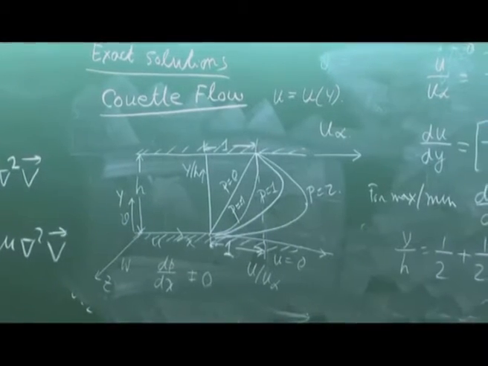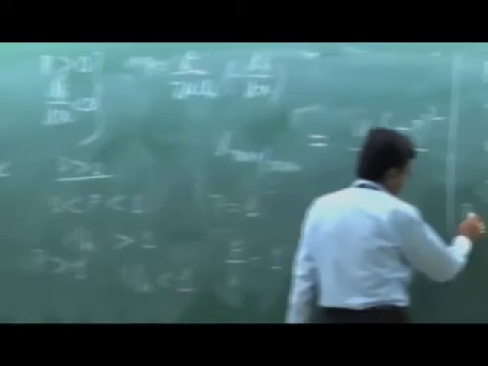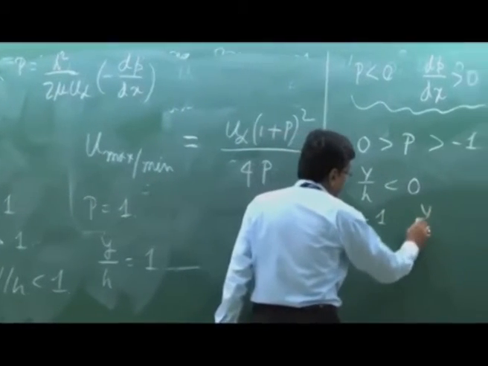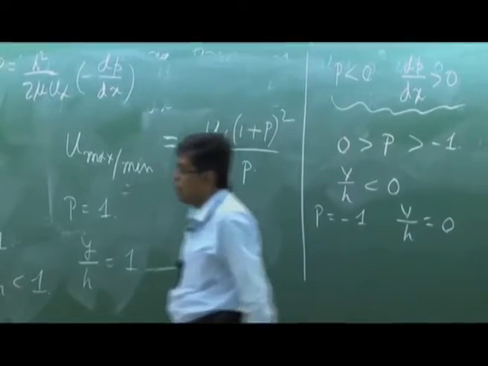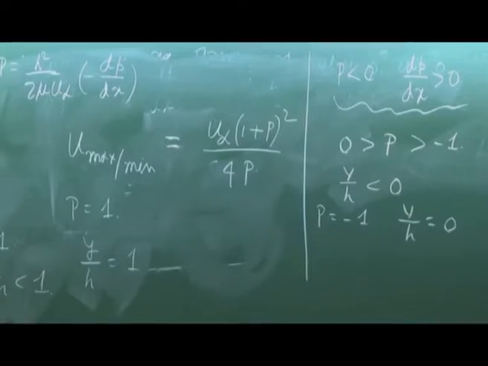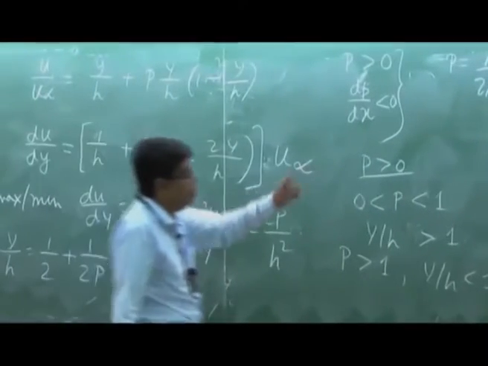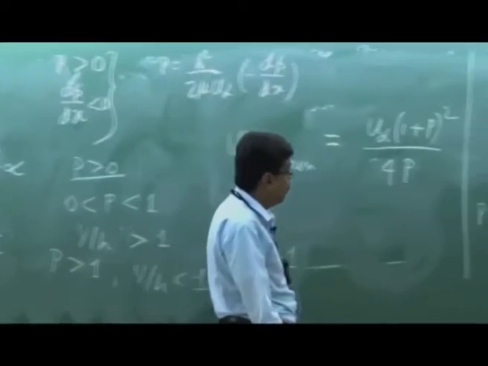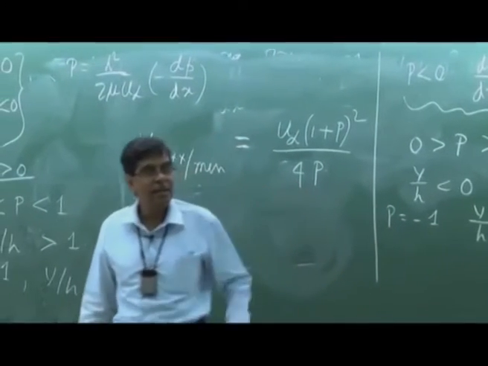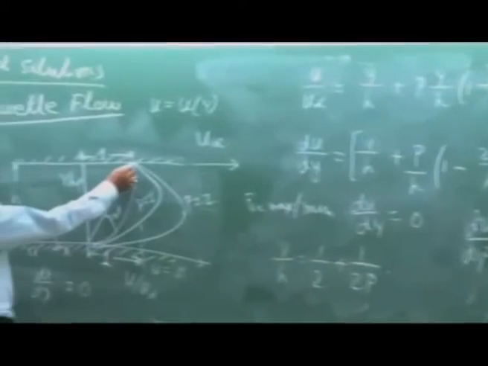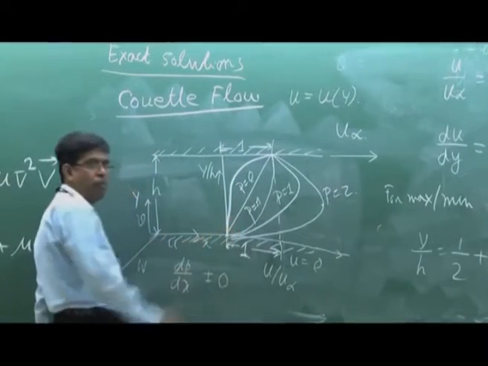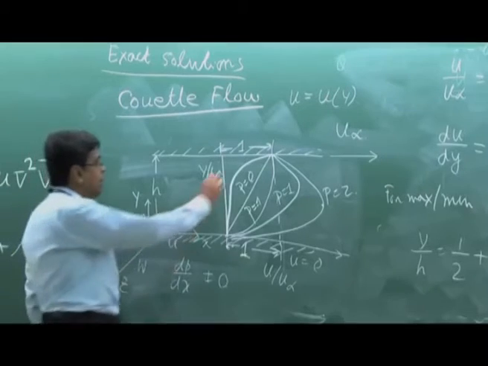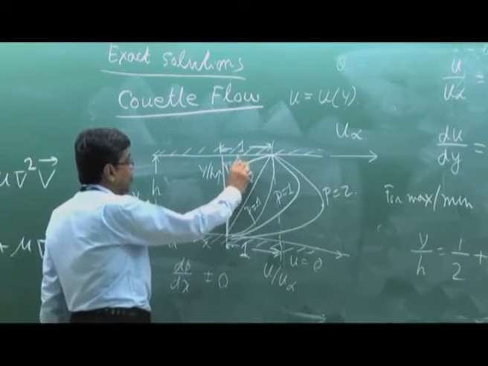When P is equal to minus 1, special case, then du dy is 0 at Y by H equal to 0, half plus 2P. If you put P is equal to minus 1, then it is Y by H 0. That means it occurs at the surface. That means the surface has the no slip condition, 0 velocity. That means if I draw the curve it will show the 0 with a 0 slope. The line will be vertical. This is P is equal to minus 1.